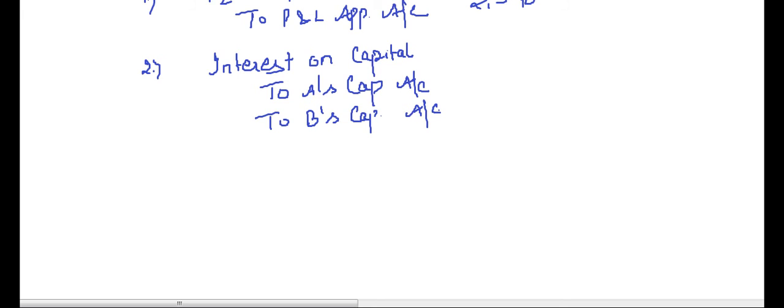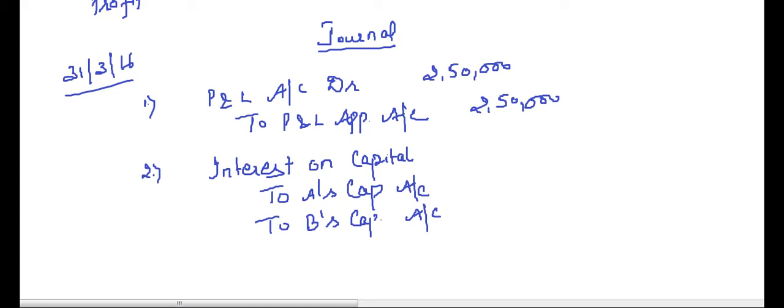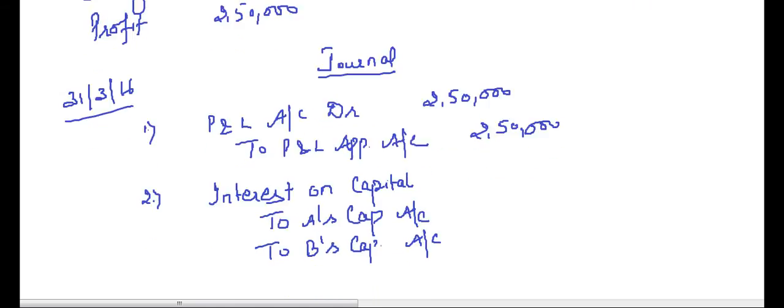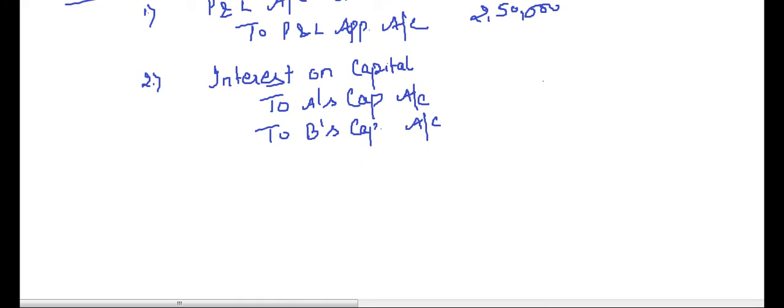Just keep in mind the image of P&L appropriation account. The entries will become very easy, because in the P&L appropriation account, while paying the interest on capital, we write on the debit side to interest on capital, A's capital and B's capital. So the entry is interest on capital to A's capital account to B's capital account. What will be the interest? 6% on 3,18,000 and 6% on 2,12,000. Total debit will be 30,000.